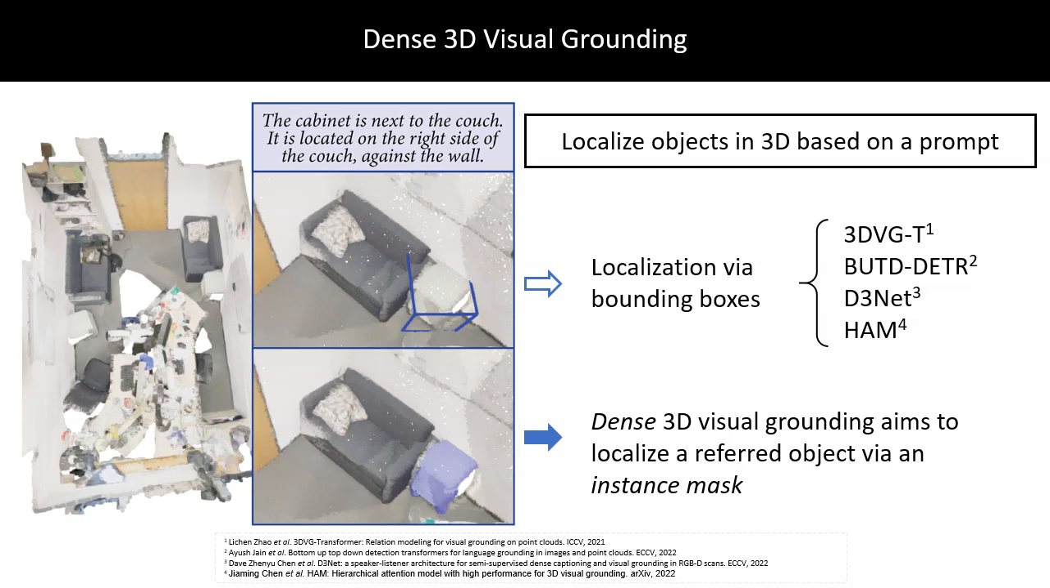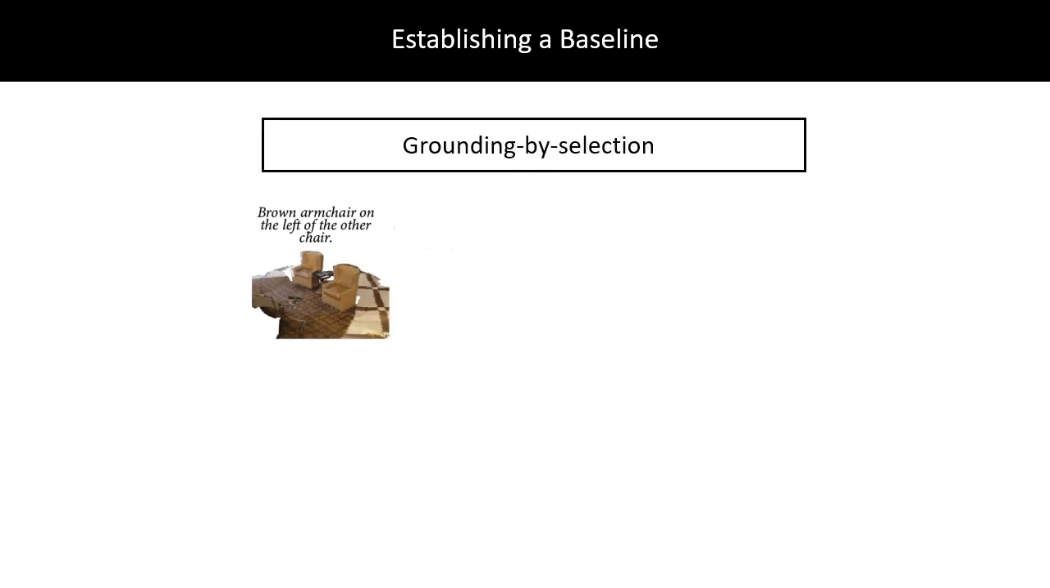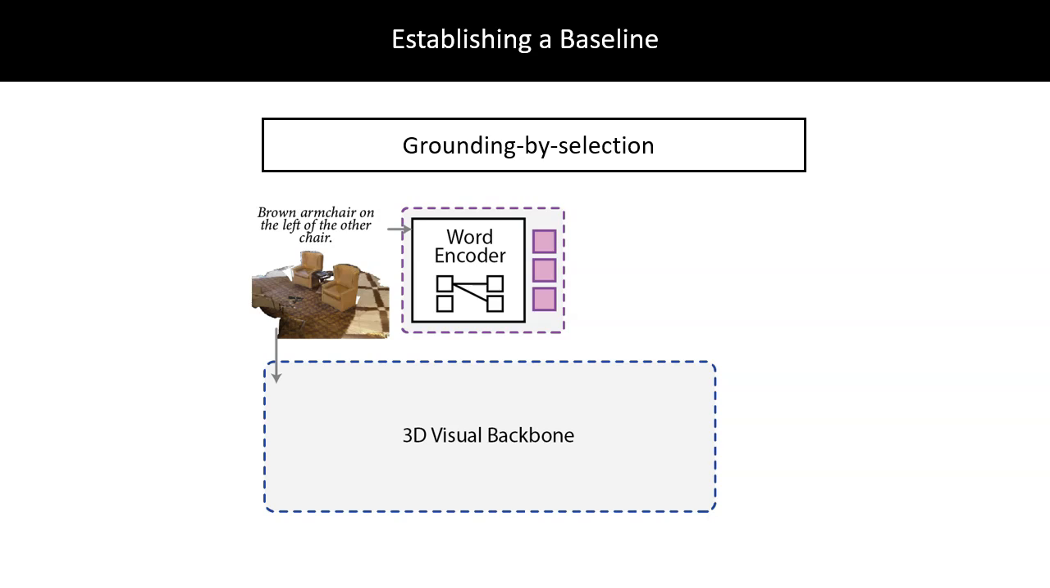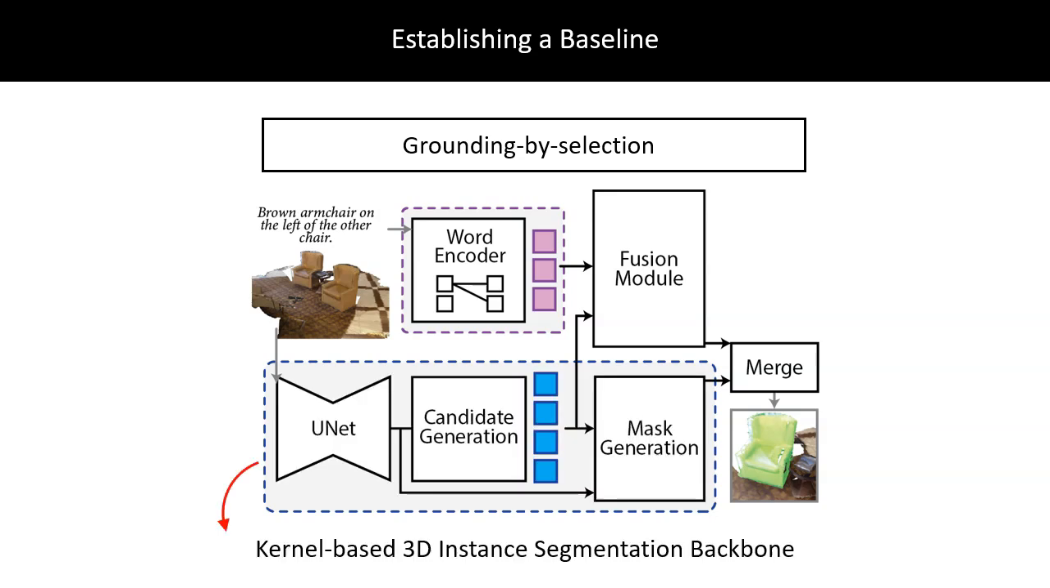Starting with a natural language prompt and a 3D scene in the form of an RGBD point cloud, we build a baseline model following the commonly used grounding by selection strategy. Firstly, the two modalities are encoded separately, where a verbal backbone processes the natural language prompt, while a visual backbone produces 3D instance candidates with a point cloud as input. After that, a Verbo-visual fusion module selects the correct candidate based on the natural language embeddings. In our case, we leverage a kernel-based 3D instance segmentation backbone.